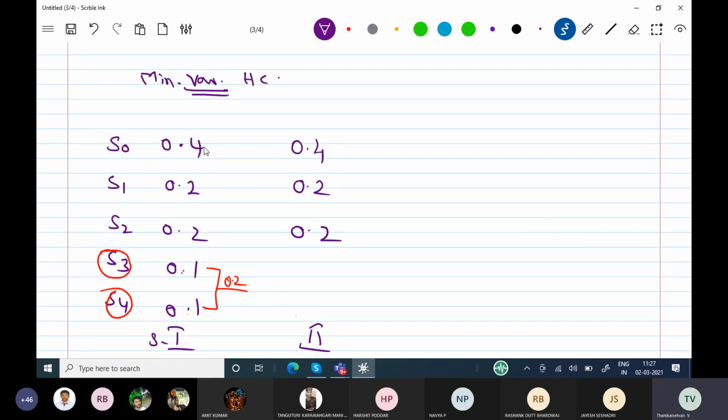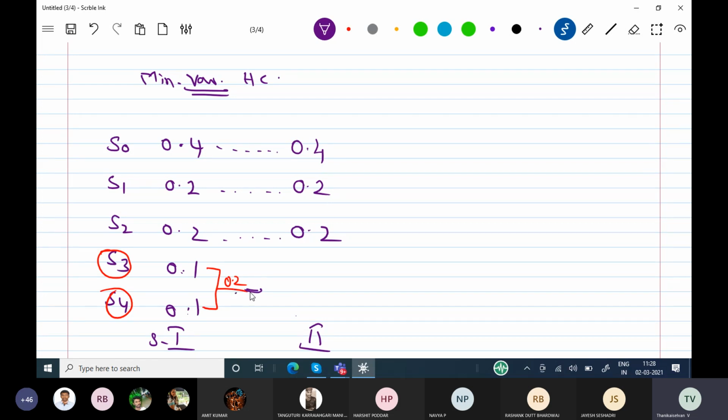In the second stage, you take the remaining probabilities. The remaining probabilities are going to be 0.2, 0.2, 0.2. These probabilities are coming like this. And where we have to keep this new probability, 0.2? This new probability is going to be kept in the second stage. While keeping this new probability, you have to check whether this 0.2 is available in the existing list or not. 0.2 is available.